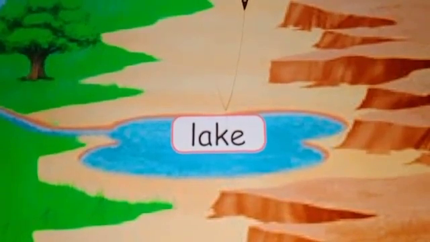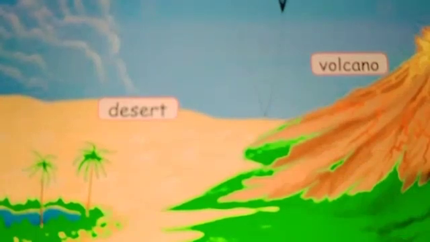What is the last one, students? Yes, lake. What is lake? A large area of water that is surrounded by land is called lake. See this picture, students. A large water body is surrounded by land, so it is called lake.